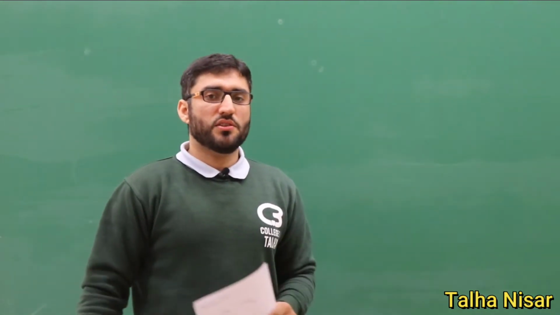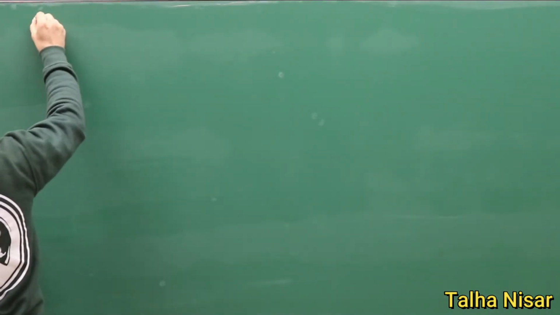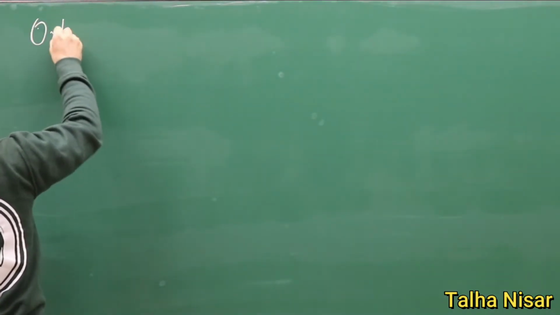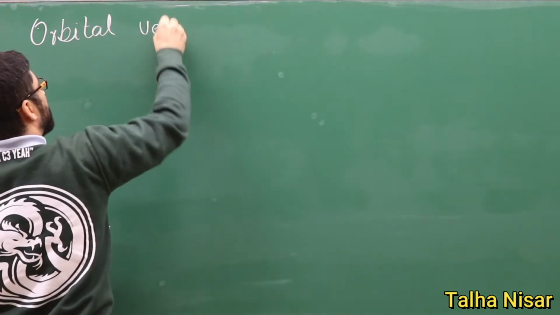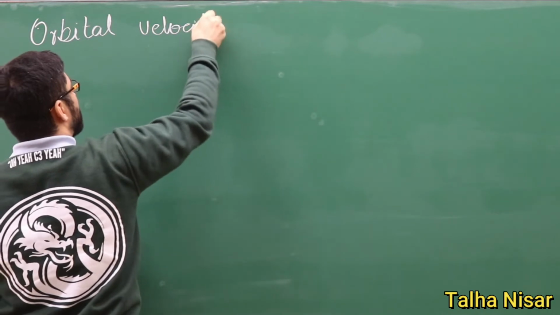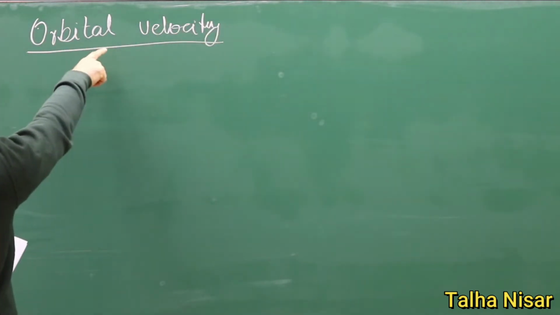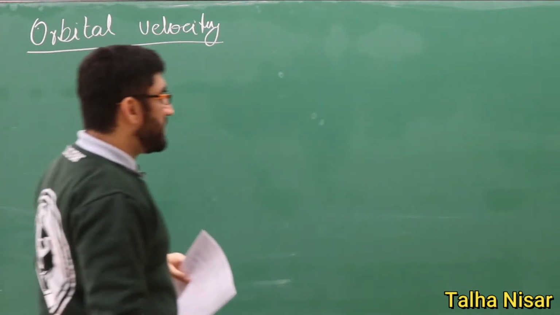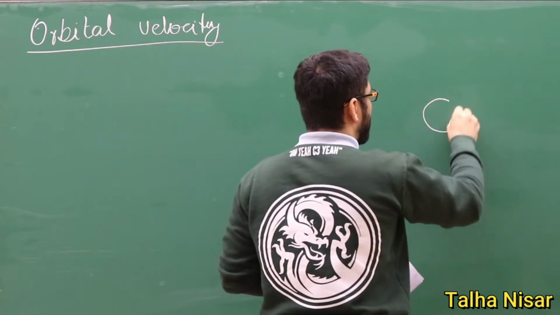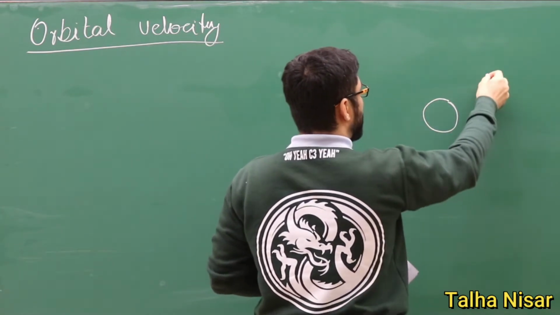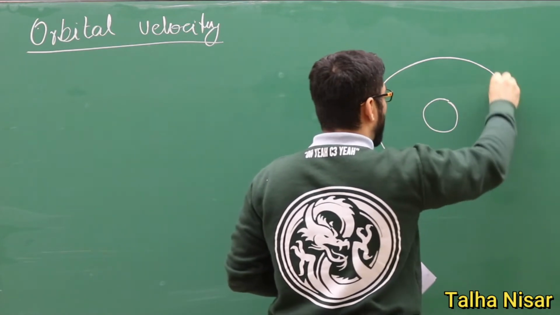And now we discuss the orbital velocity. From the name itself, we have an orbit here, so there must be something orbiting. For example, we have the Earth, and we have some satellites revolving around the Earth.